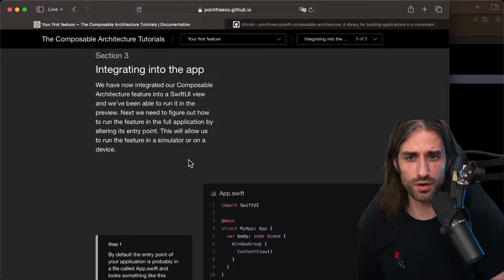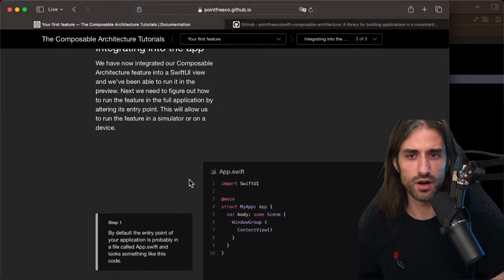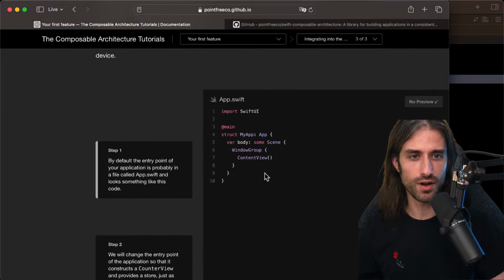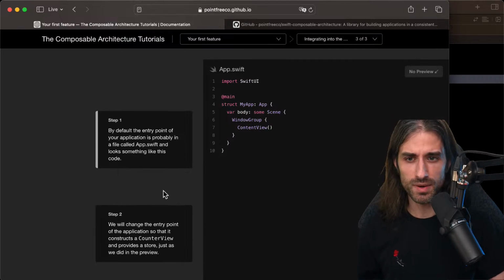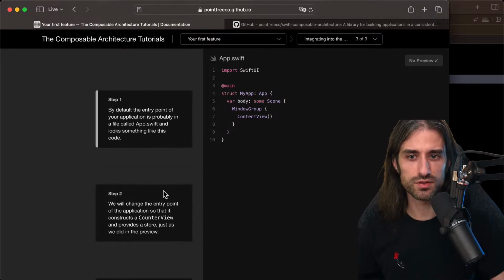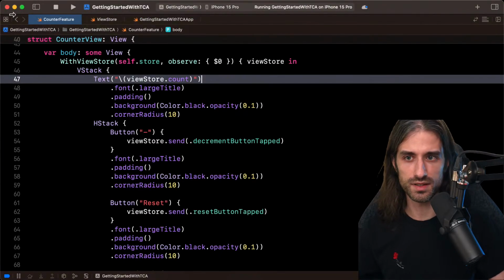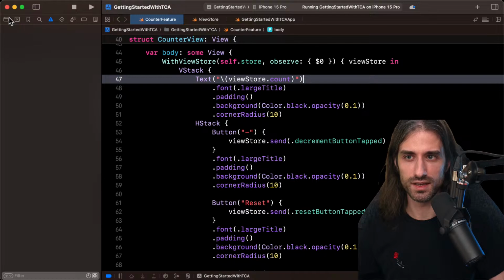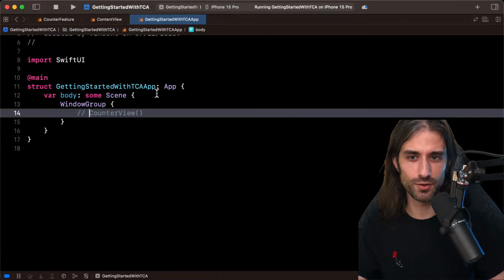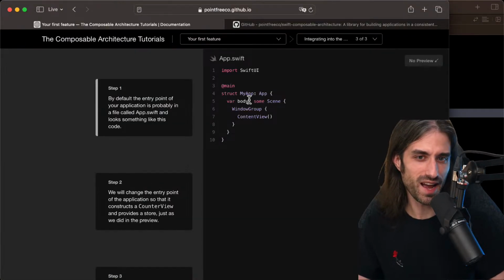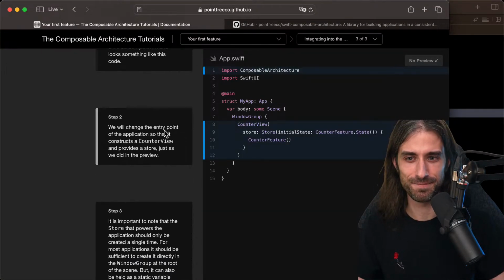This will allow us to run the feature in a simulator or on a device. So now we have the entry point of the app, which is the app.swift file. By default, the entry point of your application is probably a file called app.swift. That's what Xcode creates for you by default, and it looks something like this code. So I'm going to go into this file. The name is just a bit longer. I call it Getting Started with TCA App, where they just call it My App, but it's the same idea.